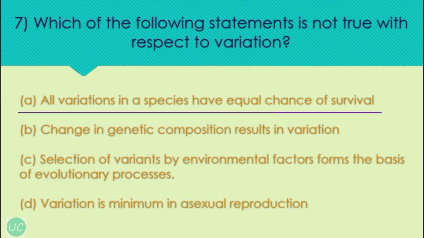B, change in genetic composition results in variation. So this is correct. And selection of variants by environmental factors form the basis of evolutionary processes. So this is also correct. And D, variation is minimum in asexual reproduction. So this is also correct. So the only incorrect option is the first one.